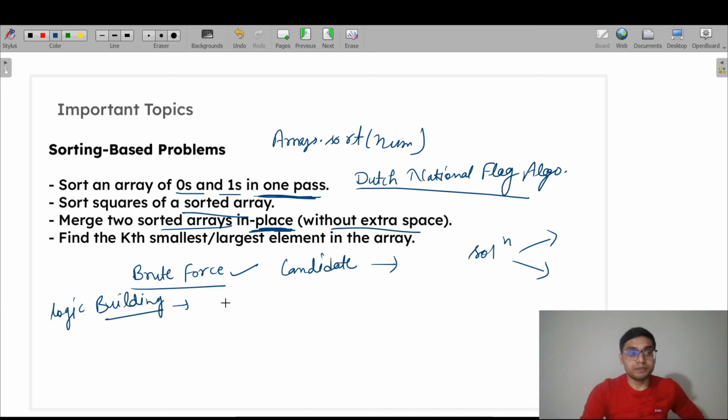The given problems. So just see this. Find the kth smallest and largest element. This can also be done.